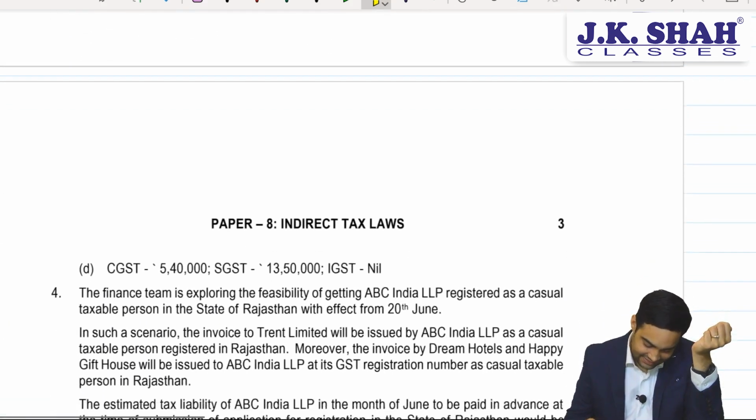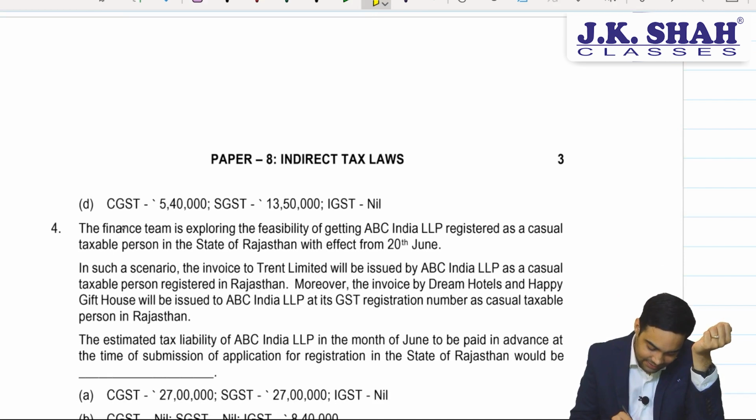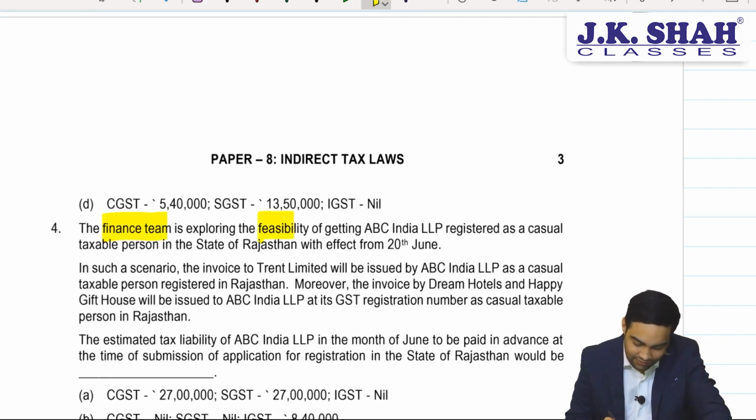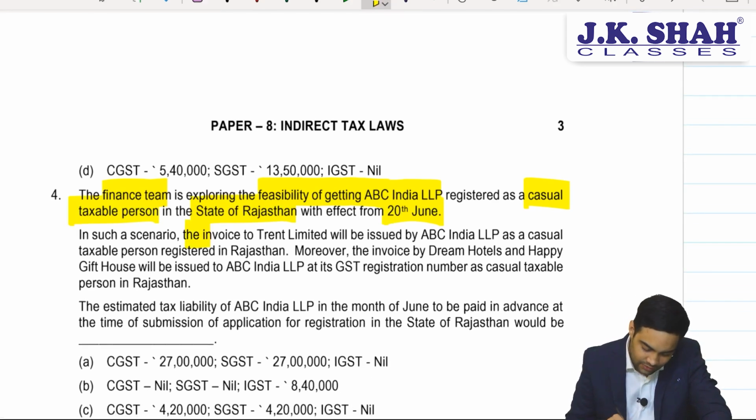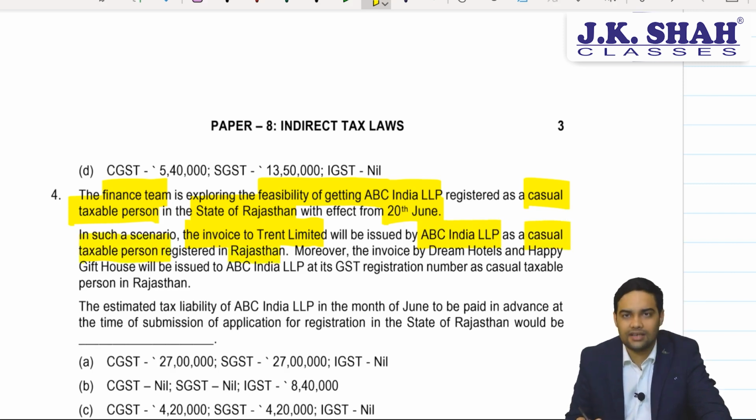Then they have asked us, the finance team is also exploring the feasibility of getting ABC India LLP registered as a casual taxable person in the state of Rajasthan with effect from 20th June. In this scenario, the invoice to Trent Limited will be issued by ABC India LLP as a casual taxable person registered under Rajasthan.